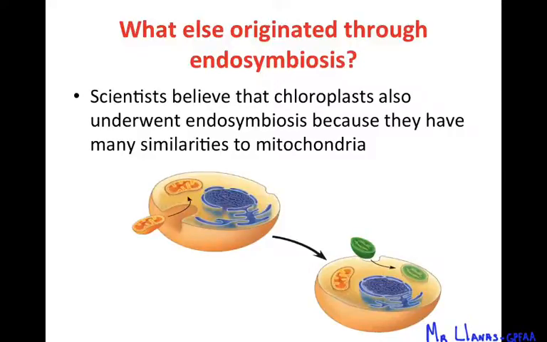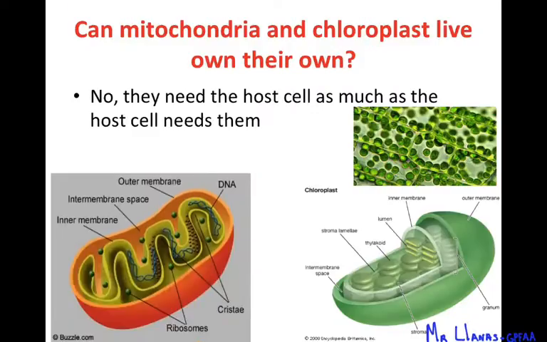Another organelle that scientists believe originated through endosymbiosis is the chloroplast. So once the mitochondria was there, you can see it here, that's the primitive eukaryotic cell, right? More mitochondria was going in there, but eventually another type of bacteria got engulfed by this eukaryote, and it was a photosynthetic bacteria, a bacteria that could actually go through photosynthesis, which eventually, through a lot of years of evolution, became the chloroplast, and these cells became the plant cells of today.